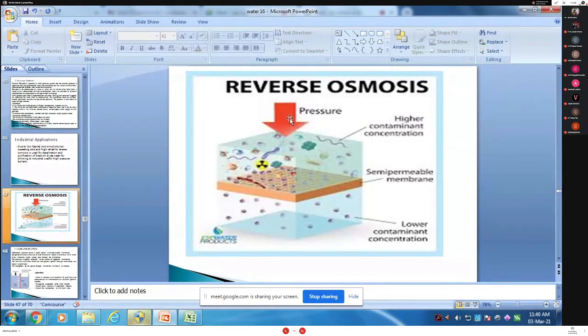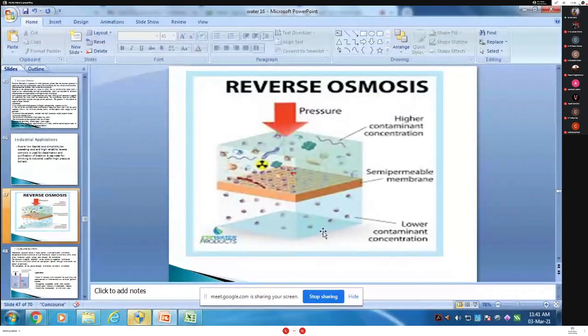This is the pressure, the red symbol, and this is the semi-permeable membrane. Then the solvent can be separated from the contaminants rather than removing the contaminants from the water.